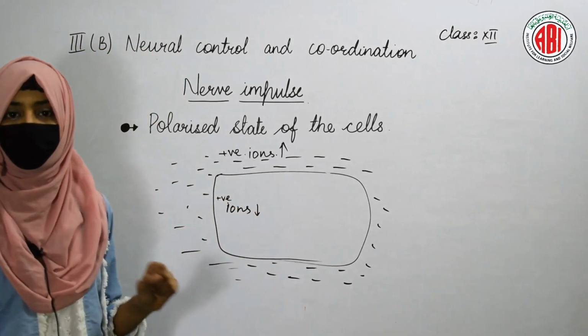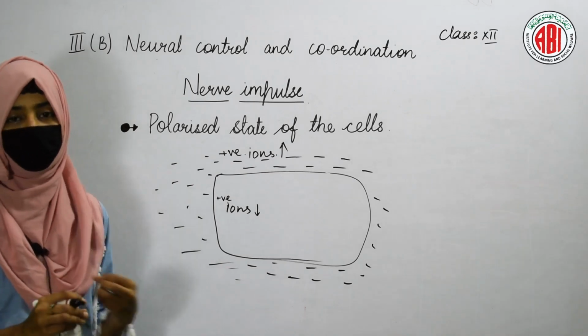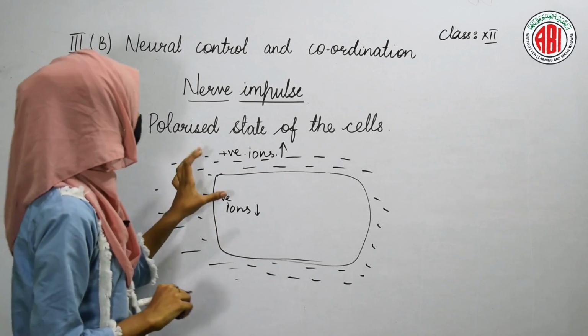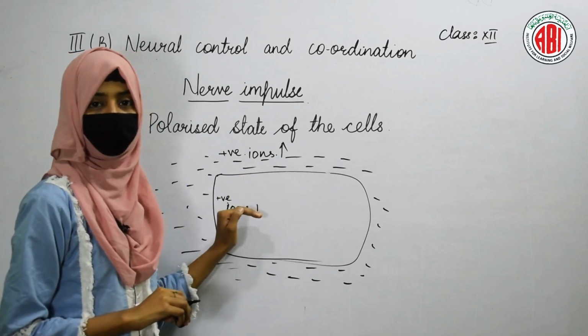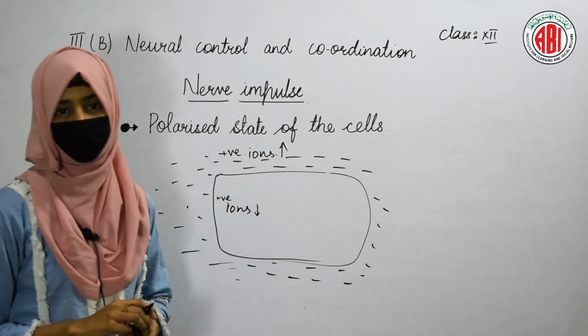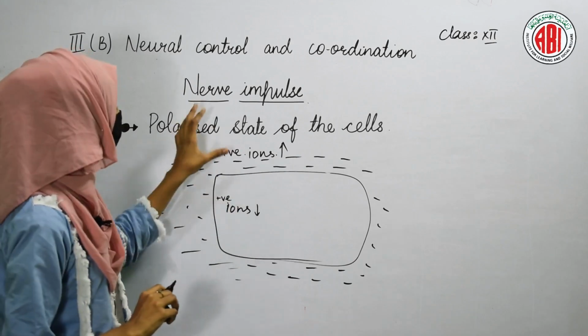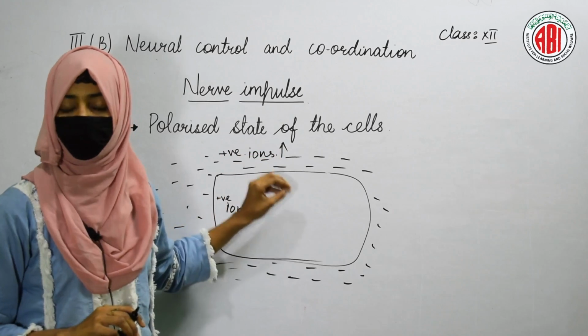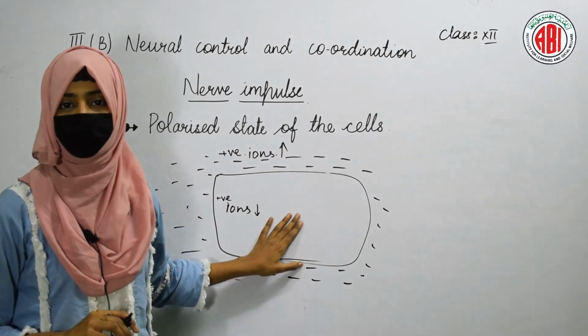inside the cell. So the negative potential is going to be seen inside the cell because positive ions are less in number. How many ions are less in number? For example, if 100 positive ions are present in the interstitial fluid, then only 30 ions will be there inside the cell.